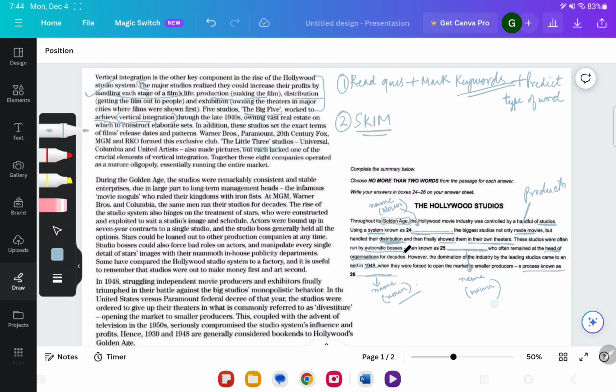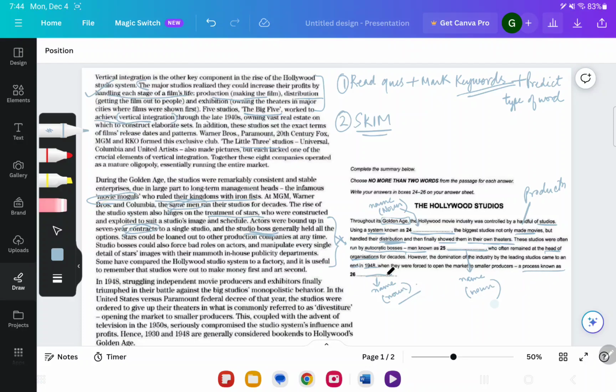These studios were often run by autocratic bosses, men. Now let's see if they're talking about some people here. During the Golden Age, studios were consistent in famous movie moguls. I see a name here. Ruled their kingdoms. Same men. I see. Now, this thing, treatment of stars, contracts, studio boss, manipulation. Okay, I don't see this stuff in the summary. So this is some extra information.